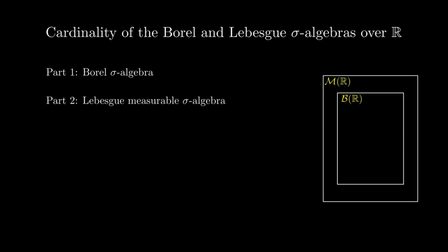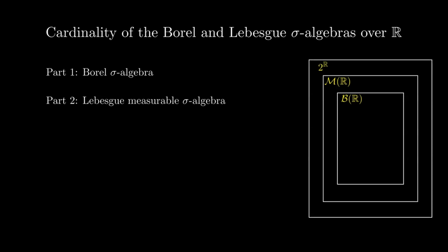In this video, we compare the sizes of two fundamental sigma-algebras on the real line. The Borel sigma-algebra is generated from the open sets by closing under complements and countable unions. The sigma-algebra of Lebesgue-measurable sets is obtained by extending the Borel algebra in a measure-theoretically natural way. Both collections are infinite, but their infinities are dramatically different.